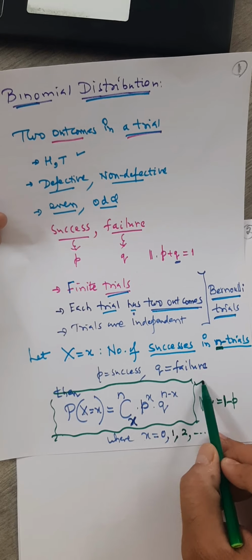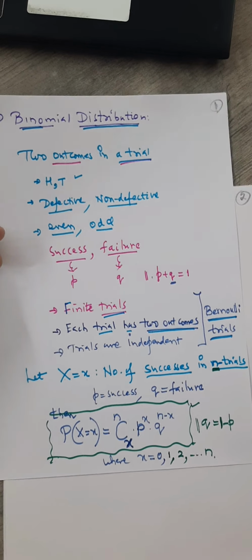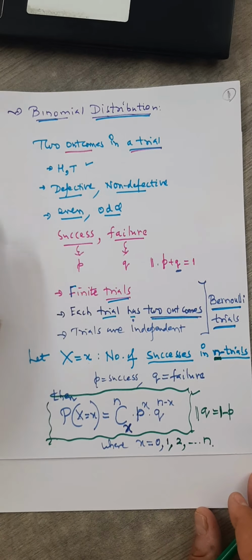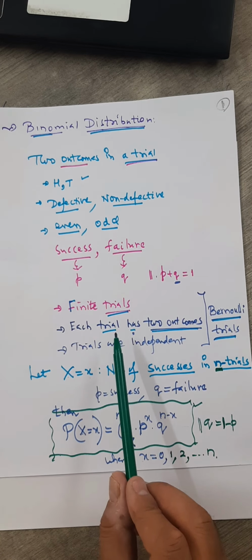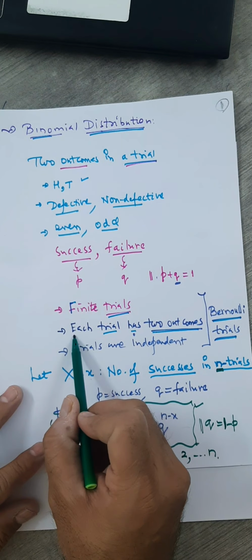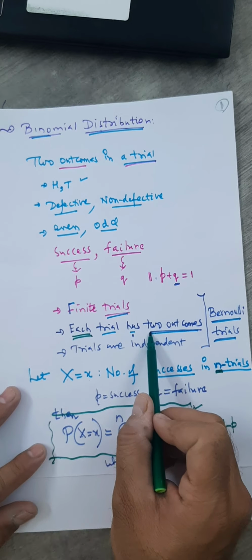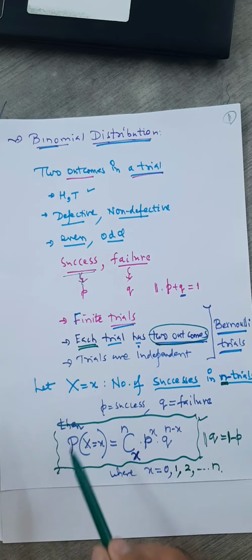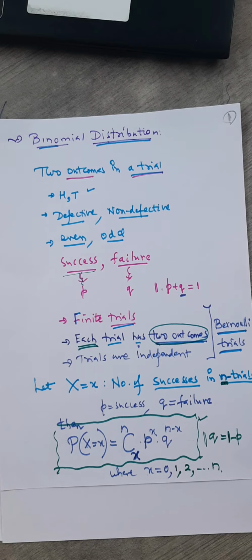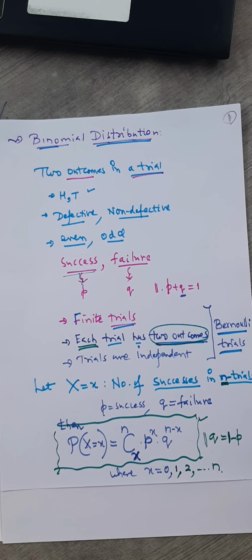So we use effectively this formula in the next exercise. In every question you need to see what are the 2 outcomes in each trial. Remember, this word is very important. In a single trial you need to see what are the 2 outcomes. One you call the success, that is something which you are asked, and the other one we call the failure. Suppose you are asked for the probability of a non-defective unit, then we call the non-defective unit a success. If you are asked for the probability of getting tails, then we call the tail a success, and so on.